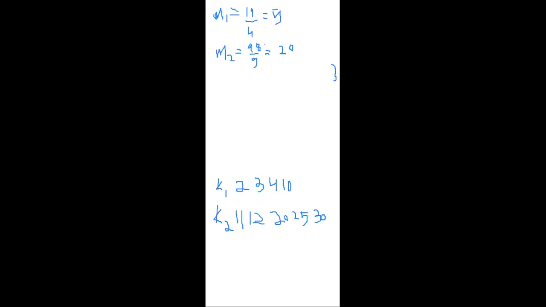Okay, first we will take the first point, that is 2 minus 5, 3. Next, 2 minus 20, that is 18. Which is nearer to the K1, we have to place that one. Place 2 in K1. Likewise 3 minus 5 means 3, 3 minus 20 means 17, so obviously we have to place the 3 in the K1. Likewise 4 minus 5 means 1, 4 minus 20 means 16. We have to place it here.